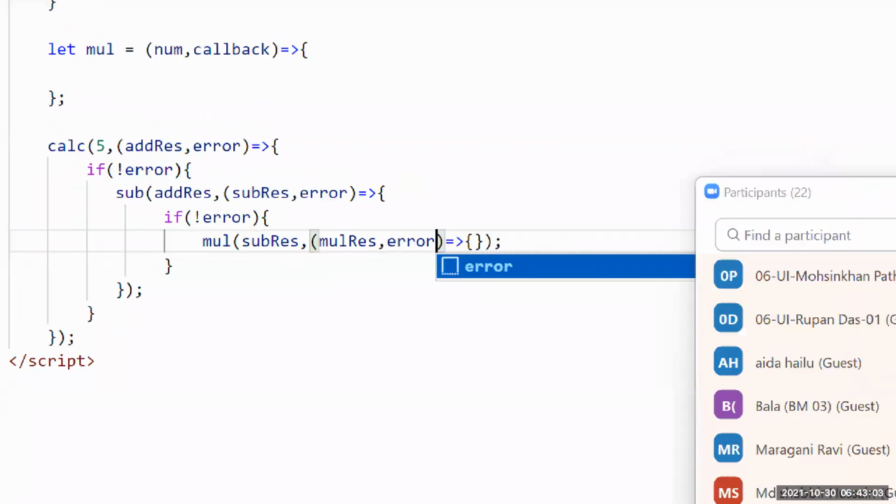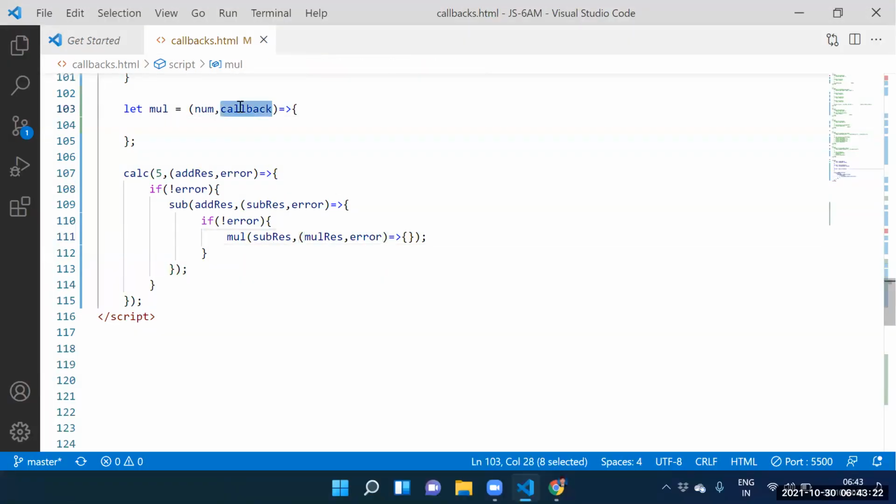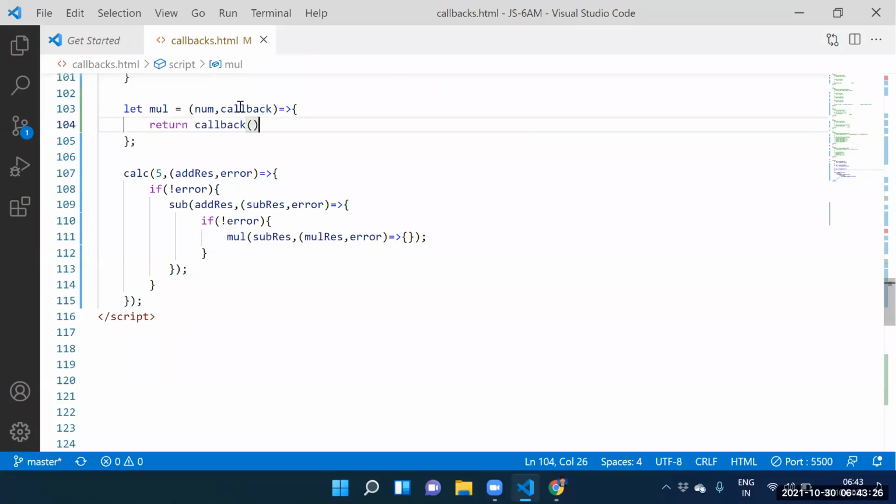Is it a 7? Yes, 7, so 7 is stored into num. Is the callback a function? Yes. Where is this function stored? In callback. How do we execute this function? Return callback of.